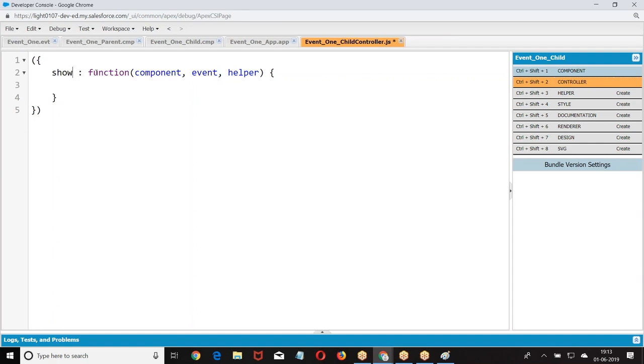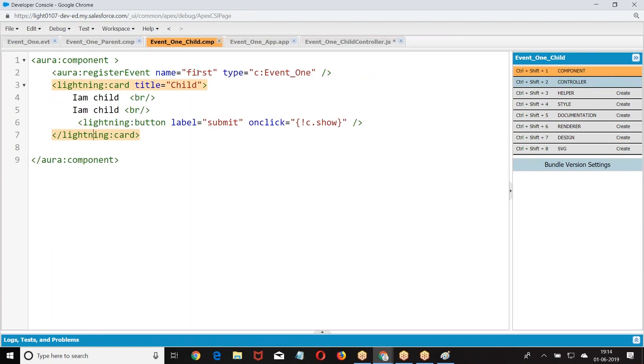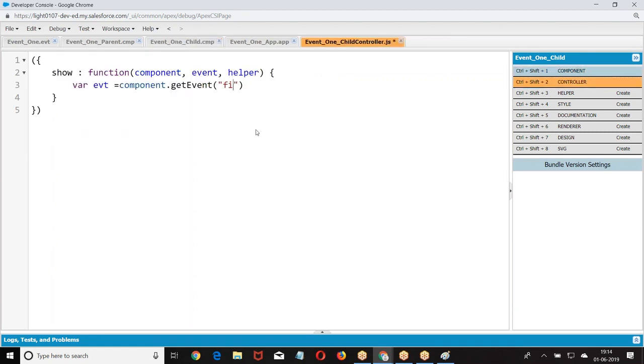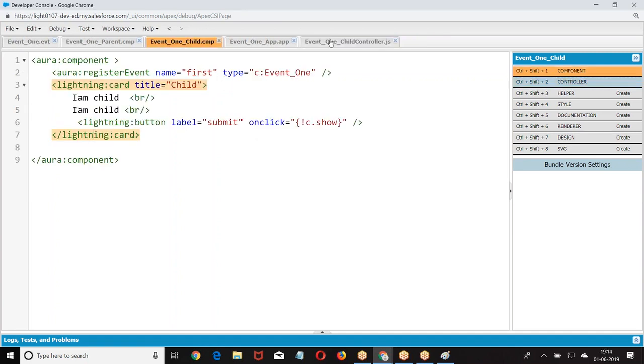When you press the button on the child, it is saying whatever event you have registered, get that event. Component.getEvent. What is the name of the event I gave? I gave first. Now, when you press the button called submit, the show function is called.